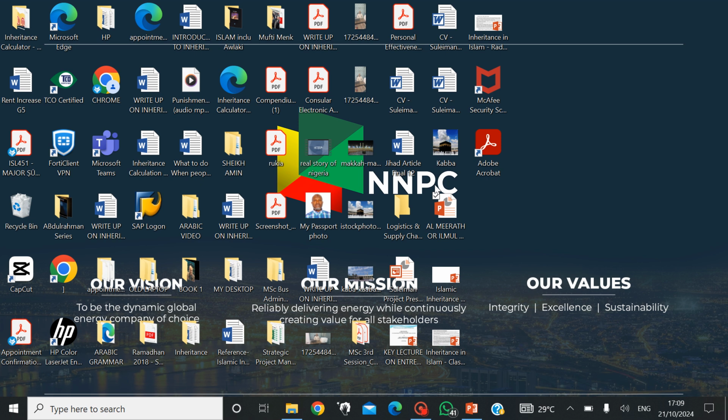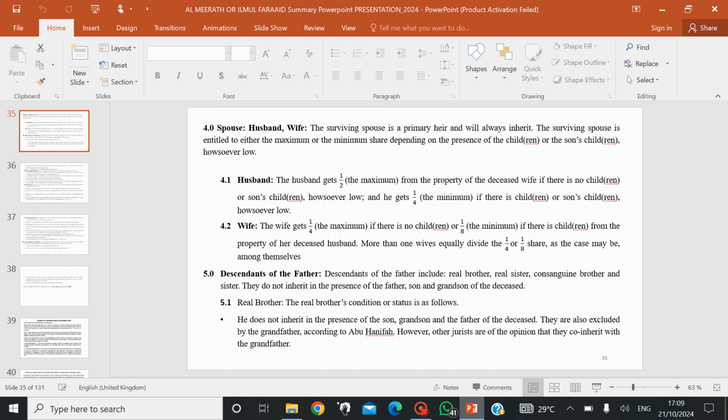So we stopped at the spouse of the deceased. So today we'll be going to descendants of the father, that is the siblings of the deceased.